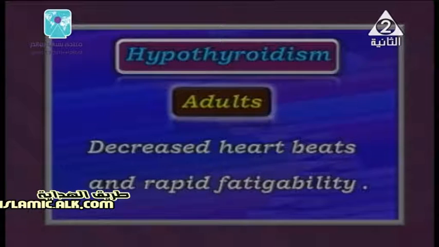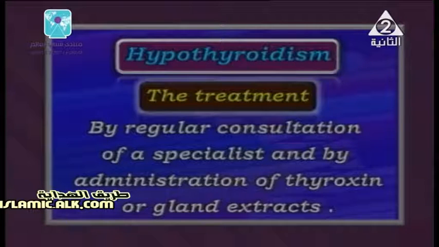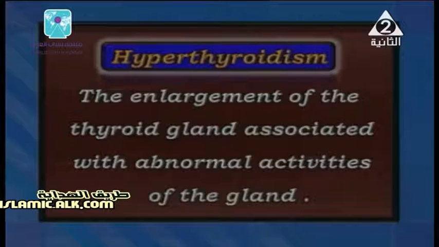If you want to know how we can treat hypothyroidism in adults, it is by regular consultation of a specialist doctor, and by administration of thyroxine or gland extracts. We have here a picture to show us hyperthyroidism. On the other side, we have what? The hyper, as we said, hyperthyroidism. It means increasing in the secretion of the thyroxine hormone, the enlargement of the thyroid gland associated with abnormal activities of the gland.